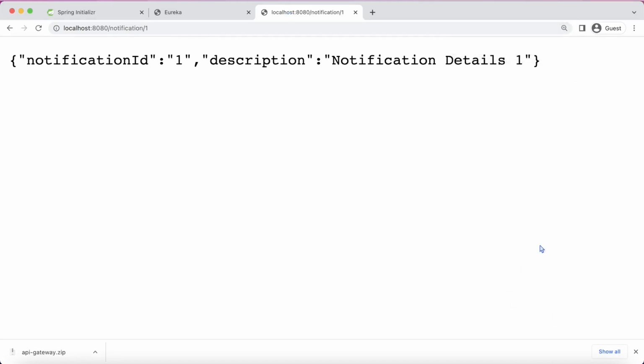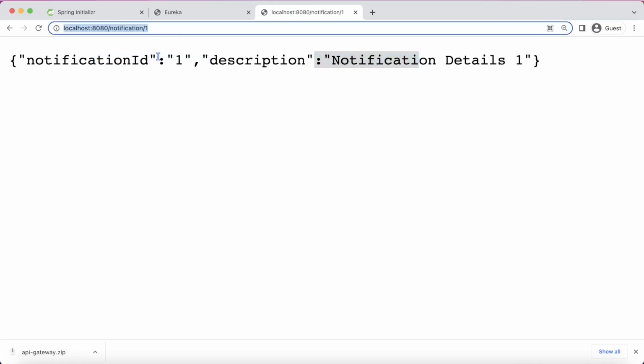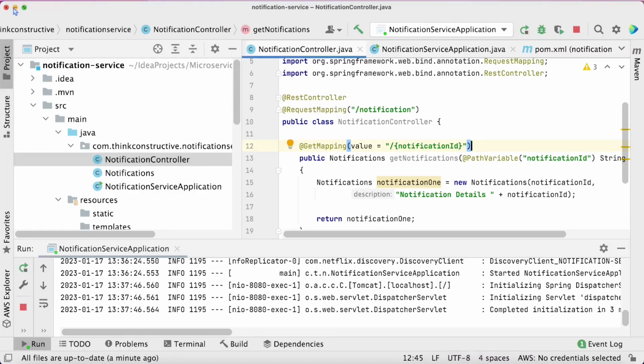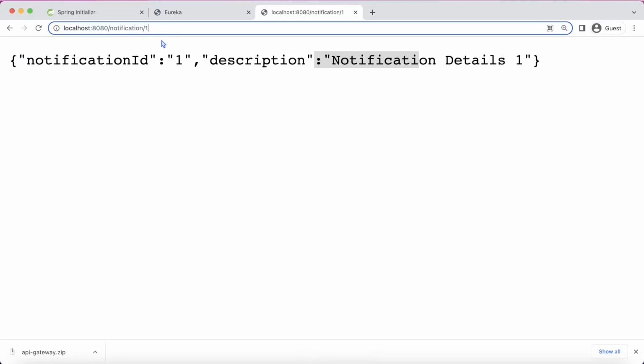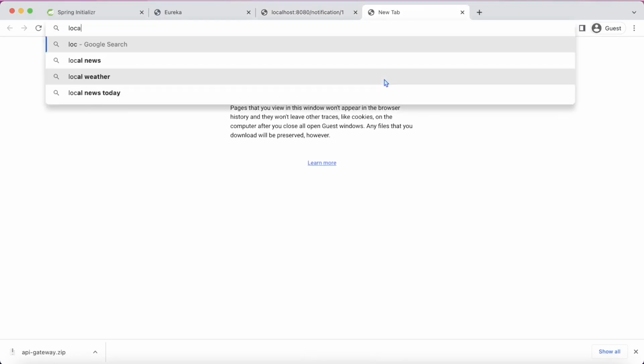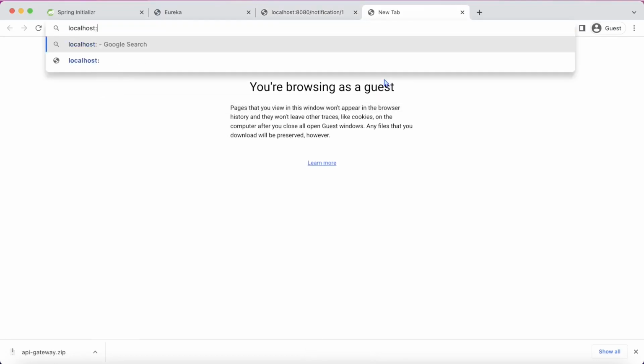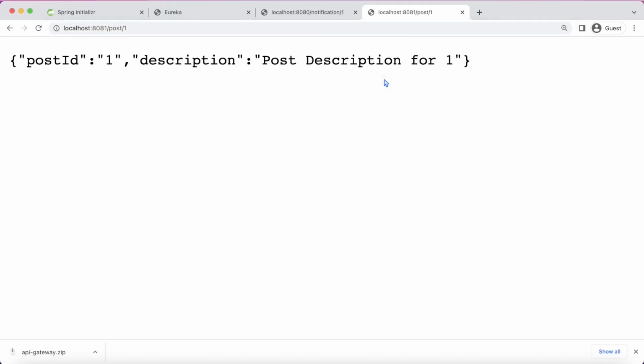What am I seeing here? Notification ID and description. So individually I'm calling it. Okay. Similarly, I would want to call post service. So my post service is also up and running on port 8081. Okay. So let us now go back to the window and localhost colon port 8081 slash post service, let's say followed by some post ID 1 I am giving. Okay, it is able to respond to me.